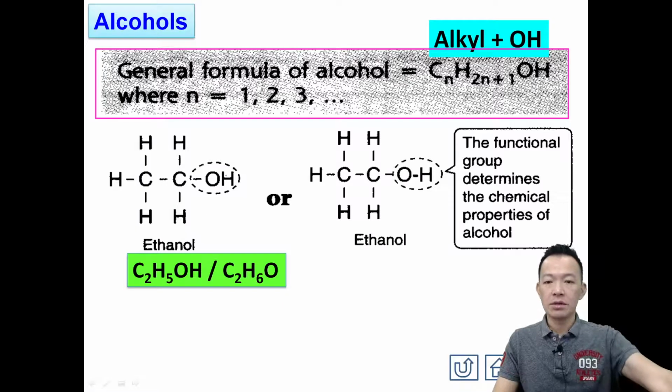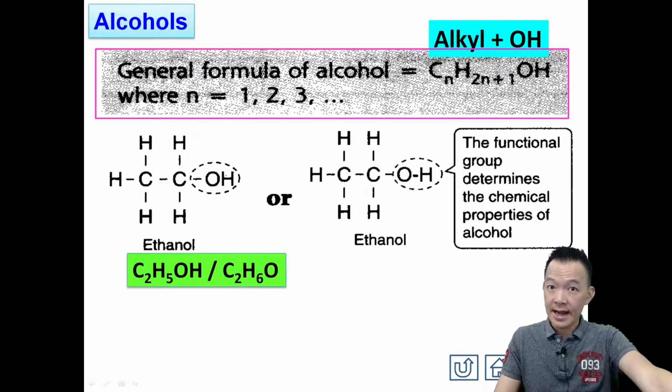Draw and copy slowly. Something to remind you: when you draw the structural formula of alcohols and write the hydroxyl functional group, the oxygen must be attached to the carbon. The carbon cannot attach to the hydrogen here. You must write OH, not HO.